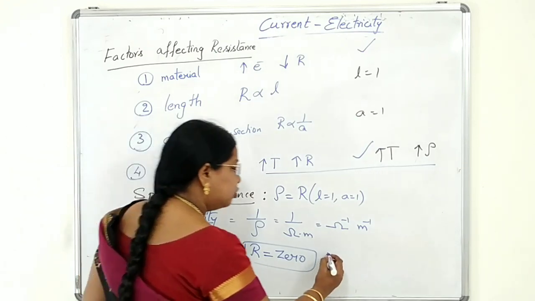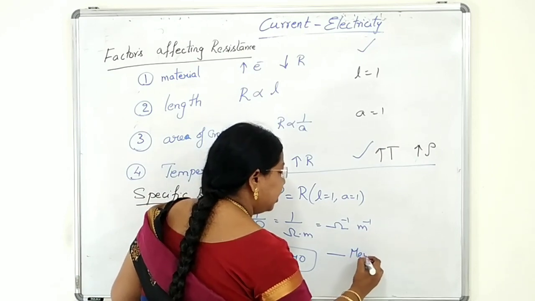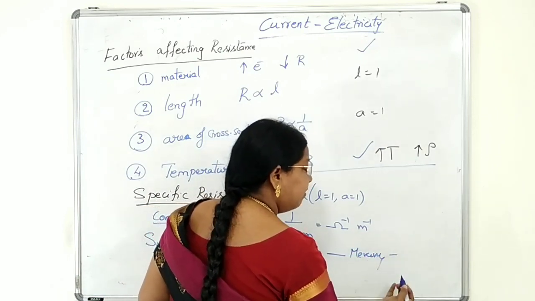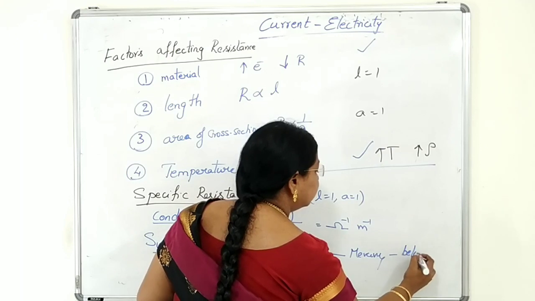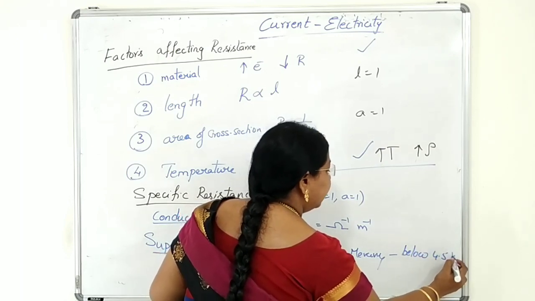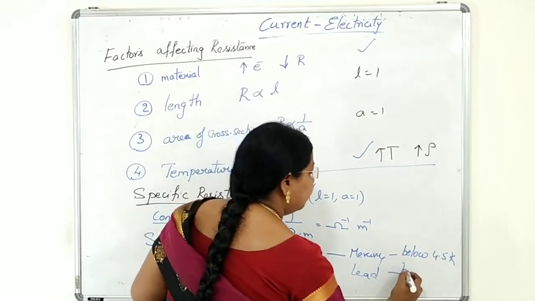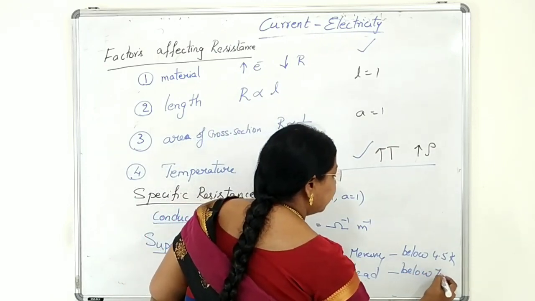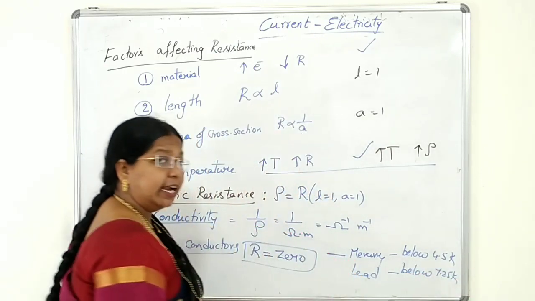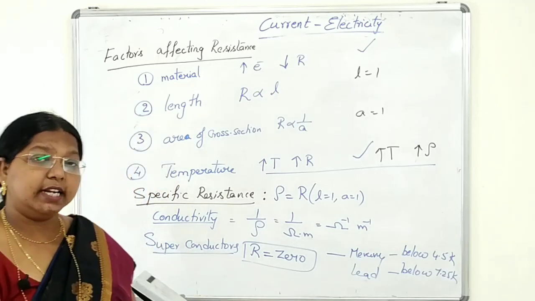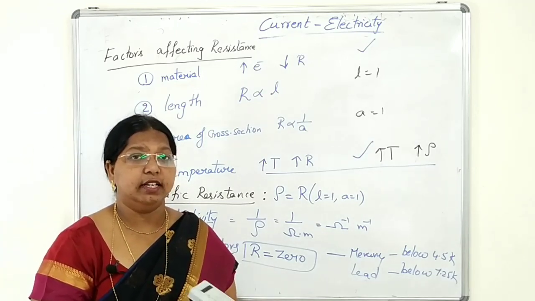Mercury will behave as a superconductor below 4.5 Kelvin, lead below 7.25 Kelvin, and niobium below 9.5 Kelvin.